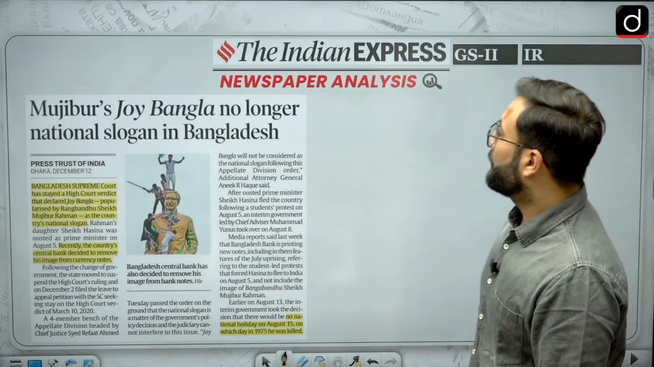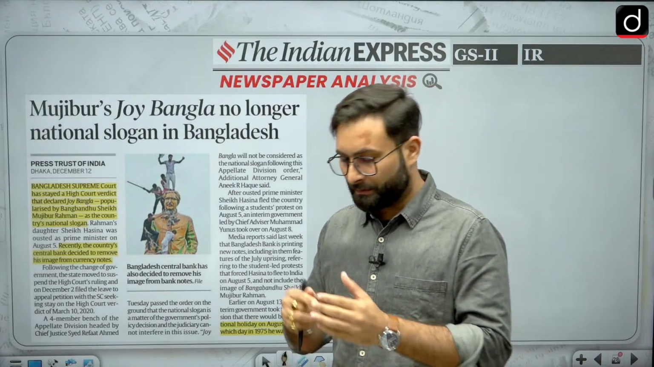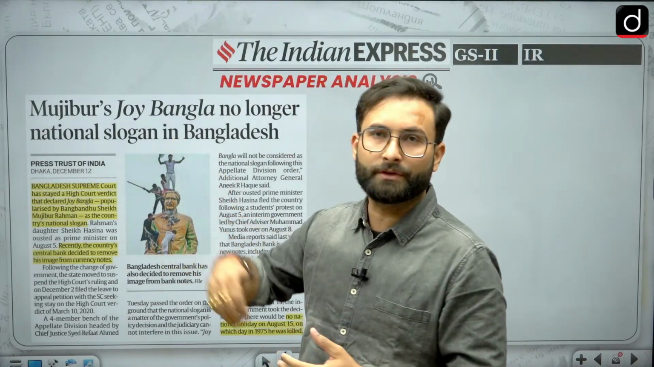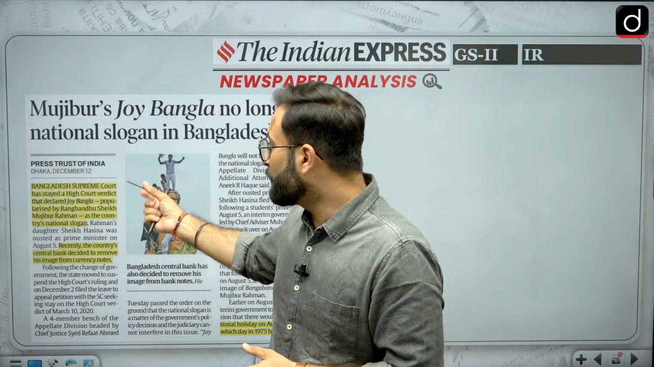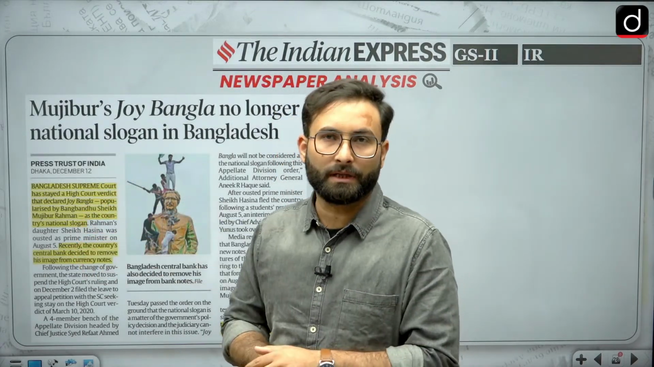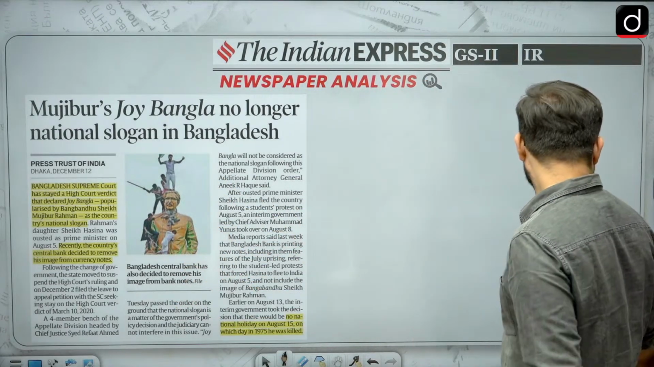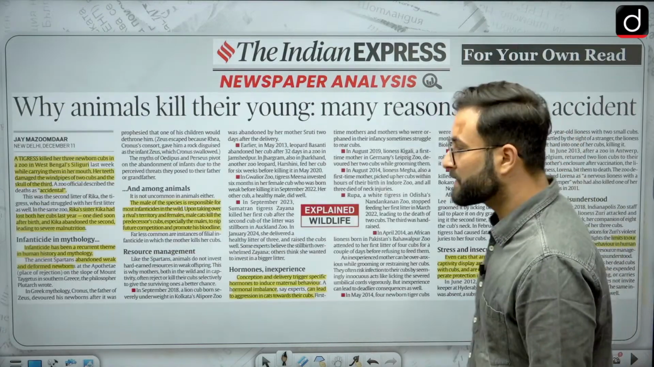Now, Mujibur Rahman had given the slogan Joy Bangla. The High Court had declared that it would be a national slogan, but now the Supreme Court has put a bar on that. Other than that, his legacy is also being destroyed. His pictures on the notes, etc., have been removed.